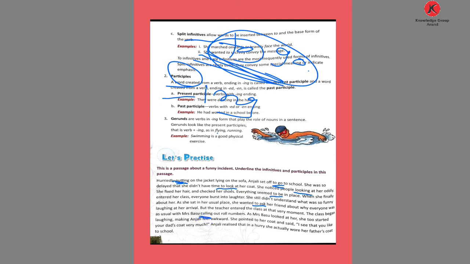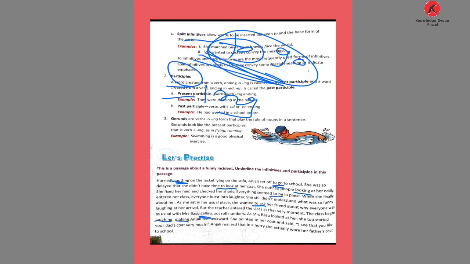Here calling is used as a participle. Then as Mrs. Basu looked at her, she too started laughing, making Anjali feel awkward. So this word is used as a participle.